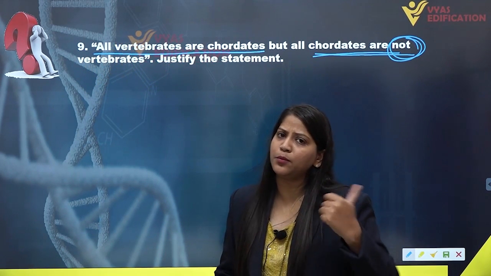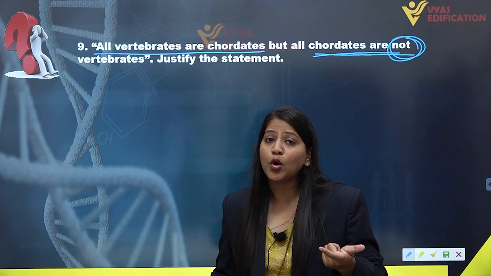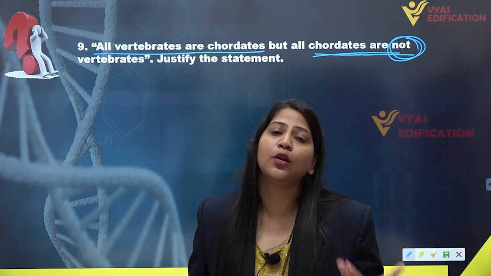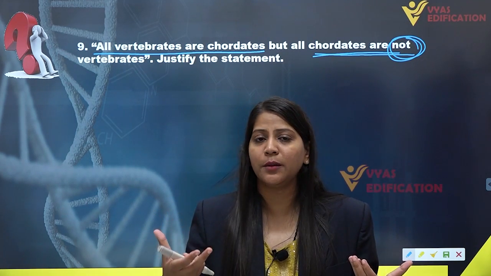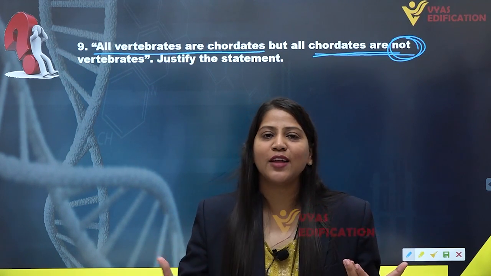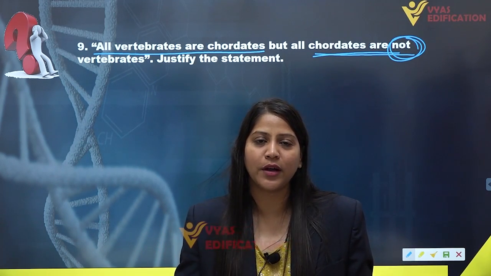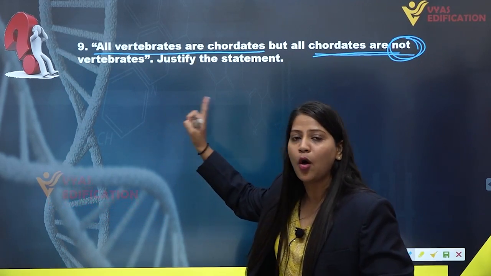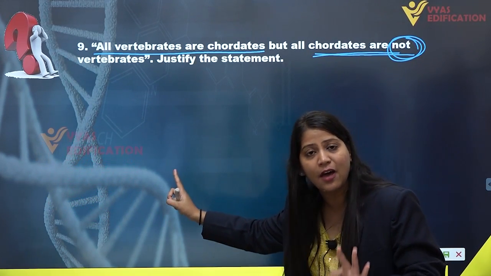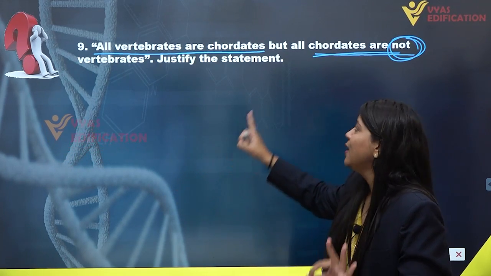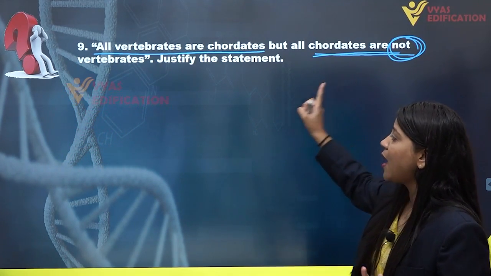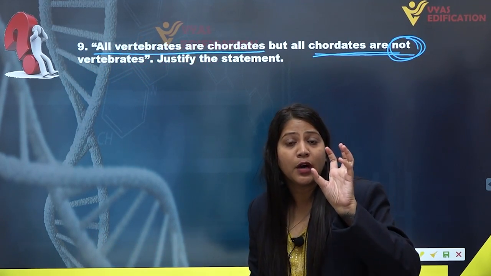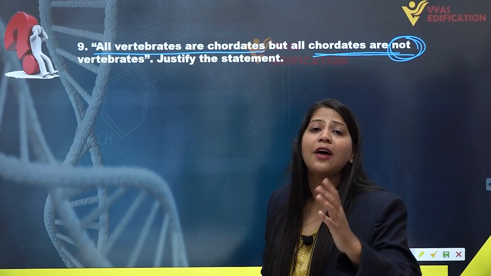So what is the difference between protochordates and vertebrates? Protochordates have notochord and not vertebral column. And in case of vertebrates, they have notochord as well as vertebral column in their body. That is why the statement is justified that all vertebrates are chordates, because all vertebrates have notochord in them, but not all chordates are vertebrates, because the protochordates, including the urochordates and cephalochordates, do not have vertebral columns.